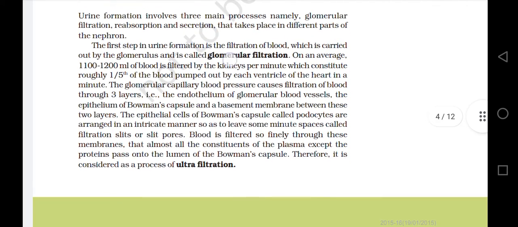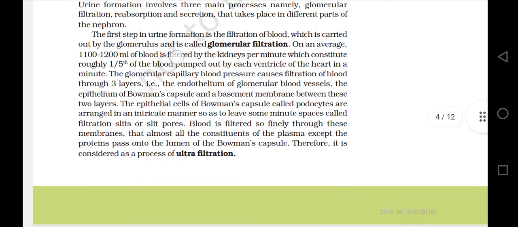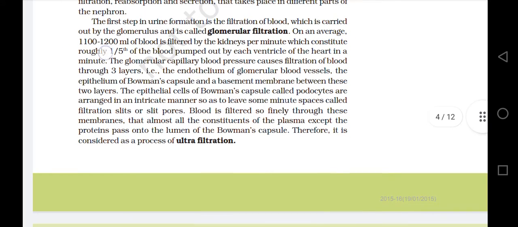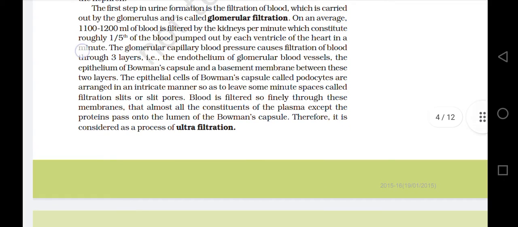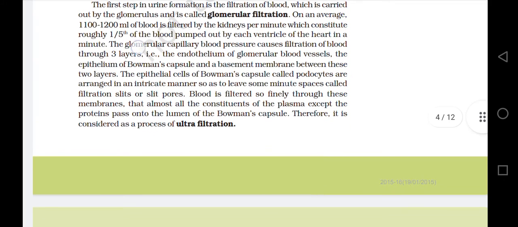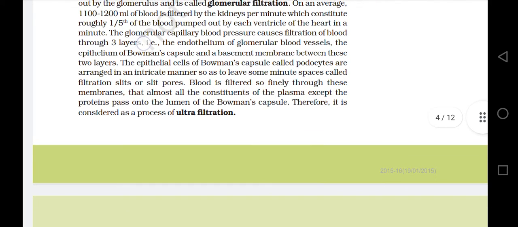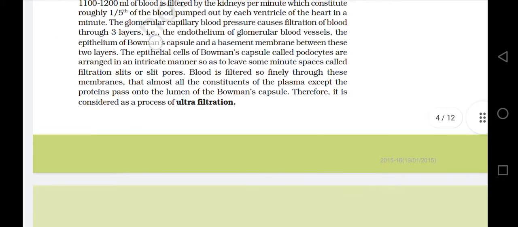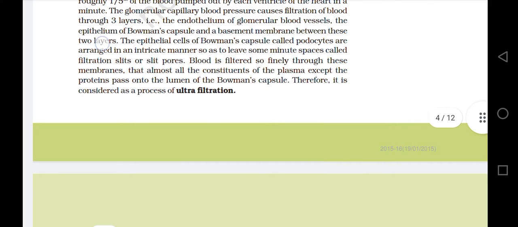On an average, 1100 to 1200 ml of blood is filtered by the kidney per minute, which constitutes roughly 1/5 of the blood pumped out by each ventricle of the heart in a minute. The glomerular capillary blood pressure causes filtration of blood through three layers, that is, the endothelium of glomerular blood vessels, the epithelium of Bowman's capsule, and a basement membrane between these two layers.